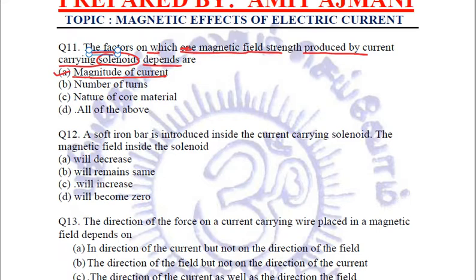Let's see the second option. Is it the number of turns? Yes, even the number of turns also decide the strength of the magnetic field. More the number of turns, stronger will be the magnetic field. And nature of core material also is a factor, because if we take the core material of soft iron, the magnetic field will be strongest. So we will mark the option all of the above. All these are the factors which decide the strength of the magnetic field produced by a current carrying solenoid. Clear?